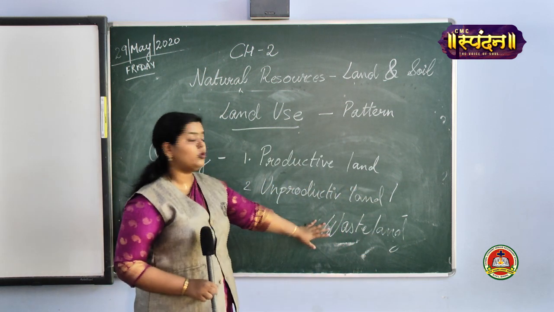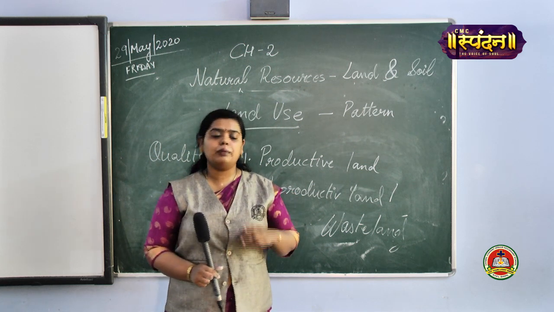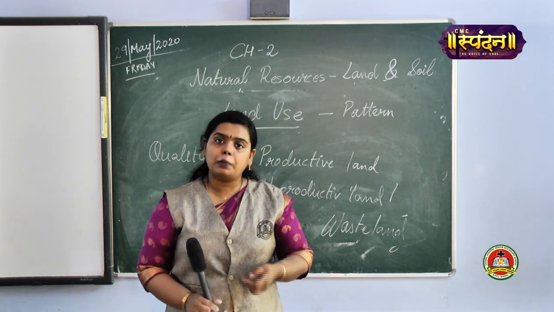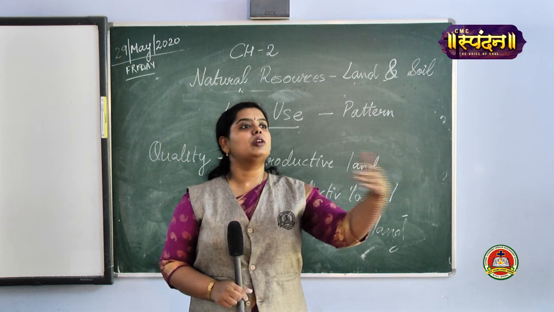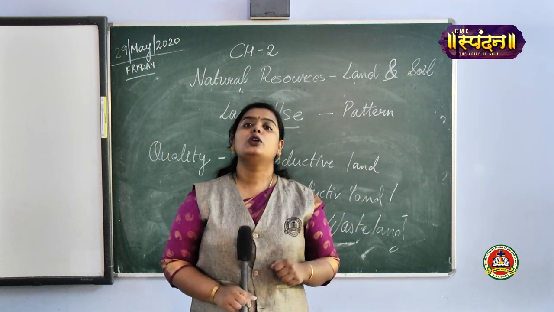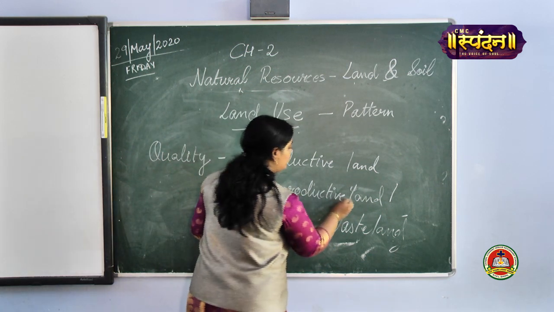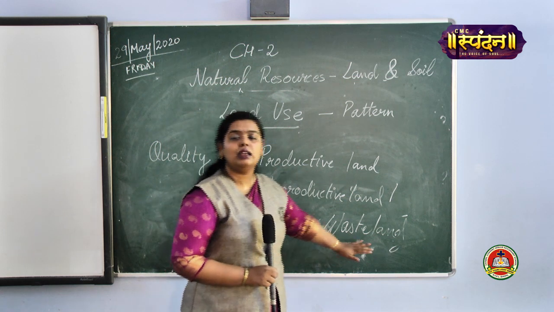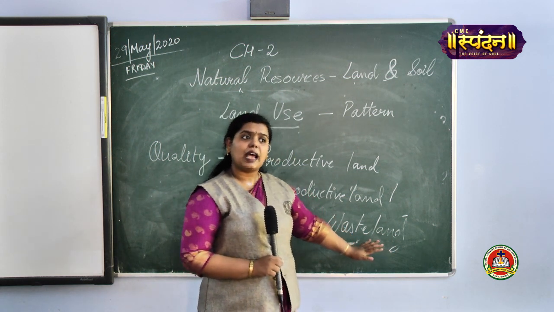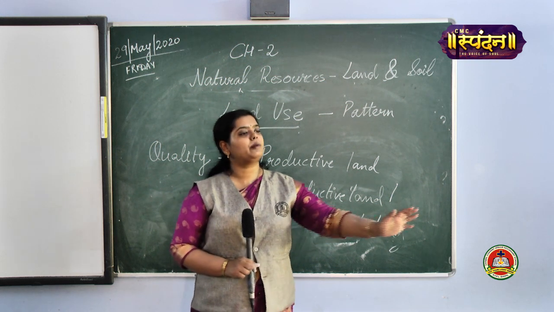See, it is also known as wasteland. Why? Because we are not utilizing it, either because proper soil won't be there, or else we are not able to understand for what purpose that particular land can be used. So that would be unproductive land, also known as wasteland. Sometimes it happens that for a certain time duration you cannot use a particular land.